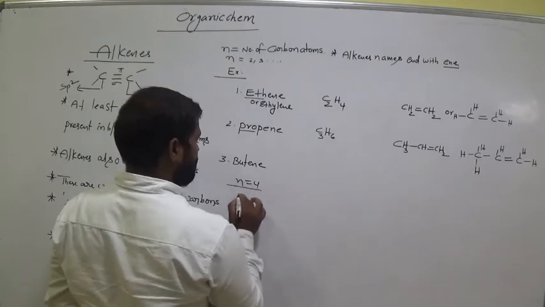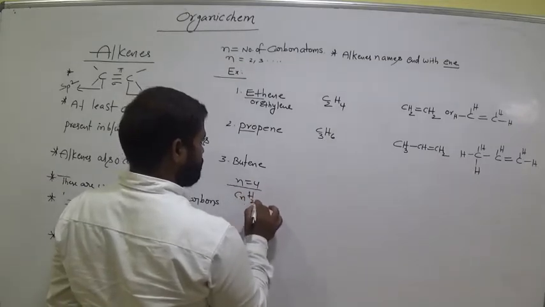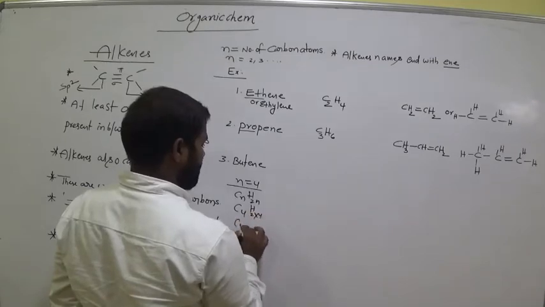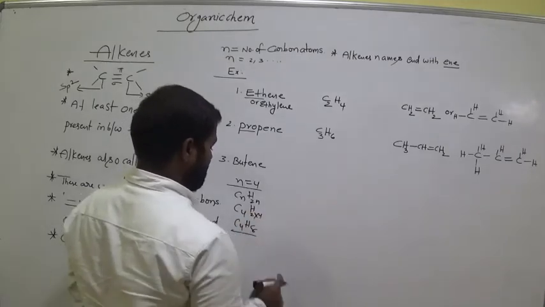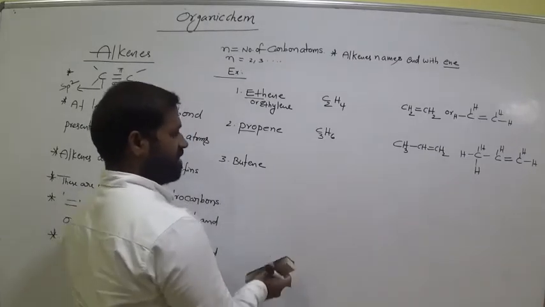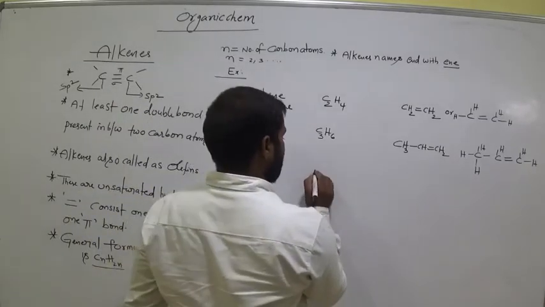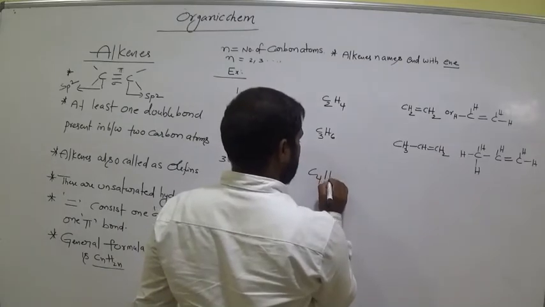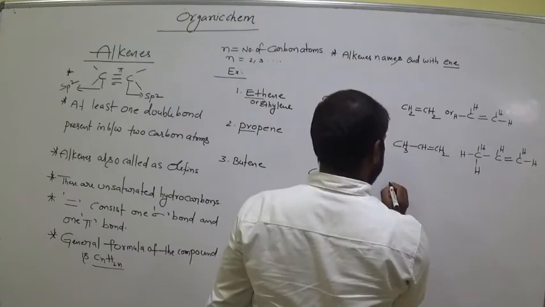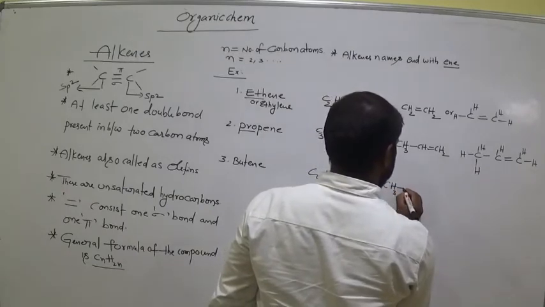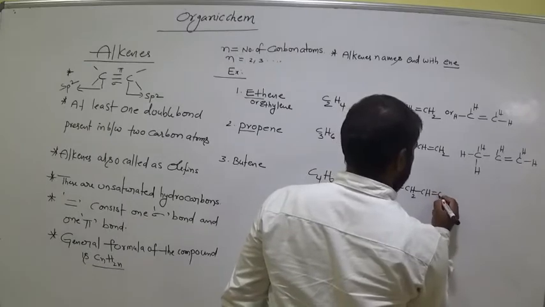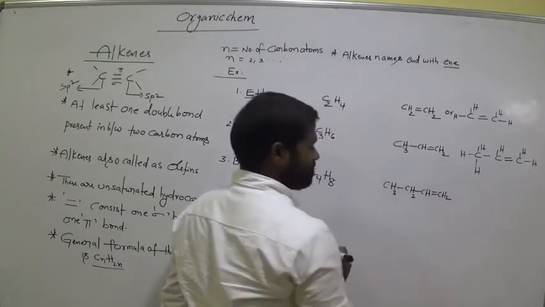Butene. But means 4. That means C4, n is equal to 4. CnH2n, C4, 2 into 4, C4H8. Is it clear? C4H8 is called butene. Now write CH3 bond CH2 bond CH double bond CH2.